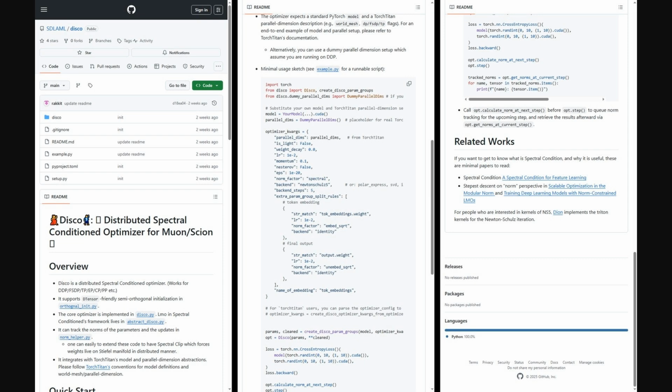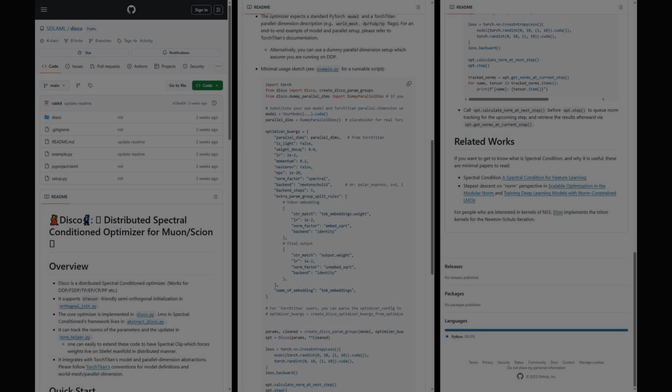Also, the authors shared a GitHub repo with Disco, a distributed spectral conditioned optimizer for PyTorch. You'll find the core optimizer, param group helpers, semi-orthogonal init, and norm tracking utilities, plus a runnable example with dummy parallel dims. It integrates with TorchTitan, supports multiple backends and per-parameter rules, and demonstrates step time and norm tracking.